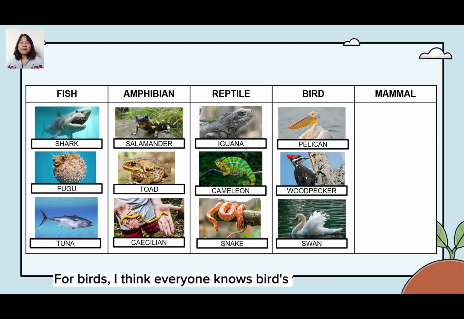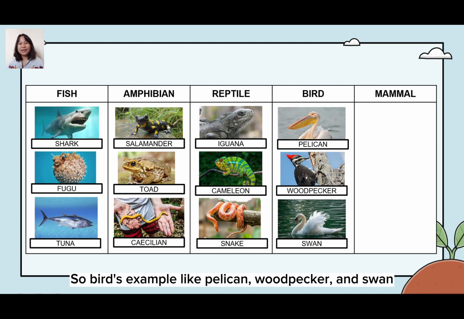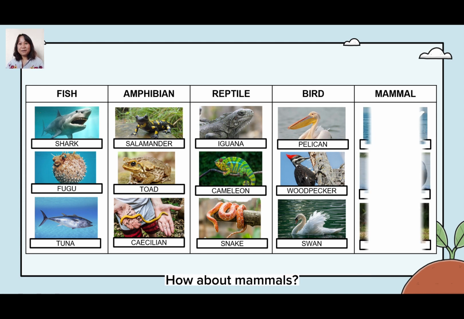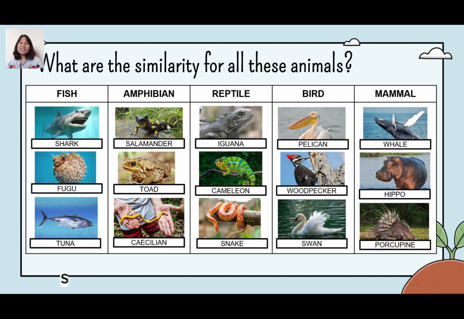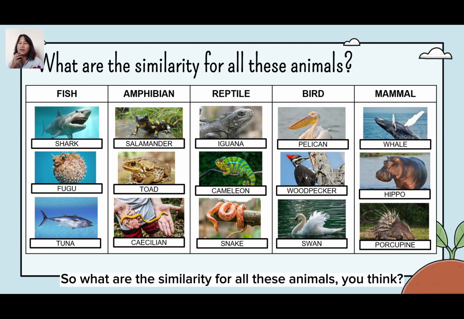For birds, I think everyone knows bird types or characteristics. So birds, the examples are like pelican, woodpecker, and swan. How about mammals? Exactly. Whale, hippo, and porcupine. Do you think the hippo is cute, isn't it? Okay, so what is the similarity for all these animals, do you think?